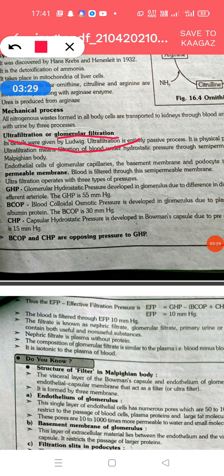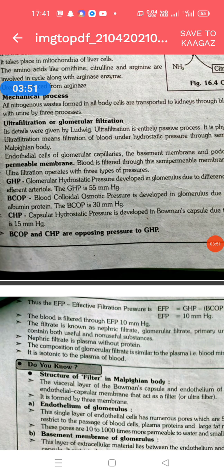All of you know what a Malpighian body is. It is the proximal part of the nephron. Glomerulus plus Bowman's capsule are collectively called the Malpighian body. So this ultrafiltration takes place in the Malpighian body. Ultra means very fine. The filtration of blood under high pressure at microscopic level is called ultrafiltration.